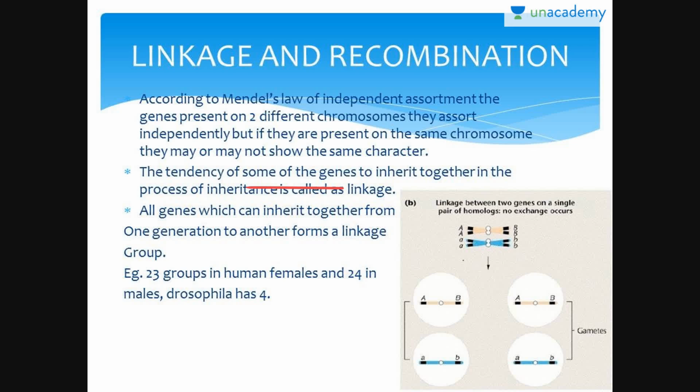The tendency of some genes to inherit together in the process of inheritance is called linkage. All genes which cannot inherit together from one generation to the other form a linkage group. Groups in human females and 24 in males, and Drosophila has 4.